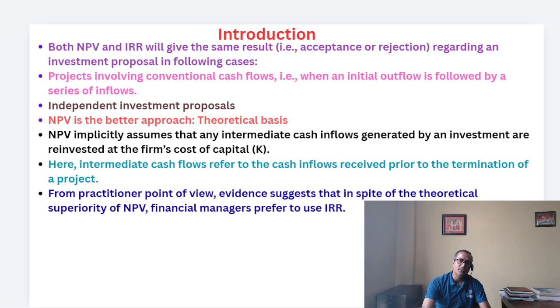And obviously, friends, net present value is the better approach on a theoretical basis. That's why when we talk about investment decisions, we normally compare the net present value of any project, and we select the project with the higher NPV at a certain cost of capital, which is also known as the discount rate. So that is the point.